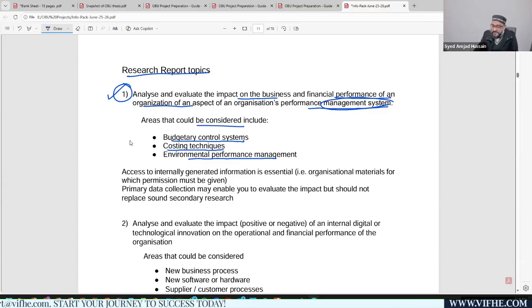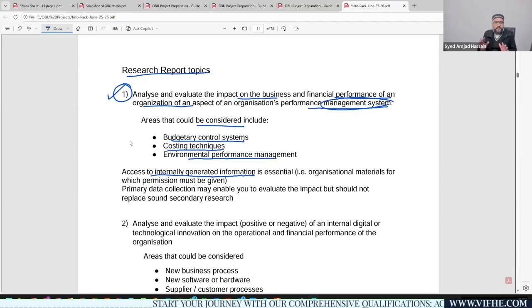You must have access to internally generated information. This is essential for you guys. Remember that. So any student who is not capable of gaining the internal information, or is not working for that organization, is not capable of working on this project.